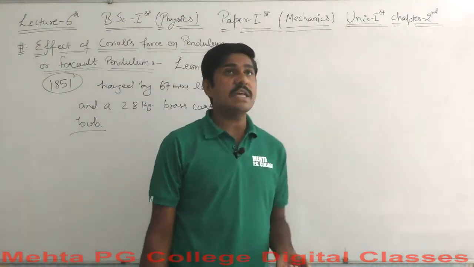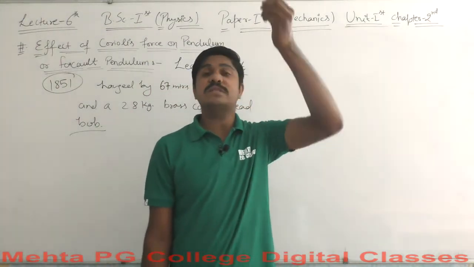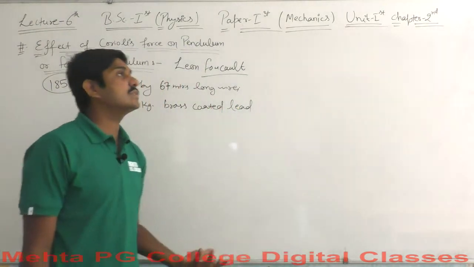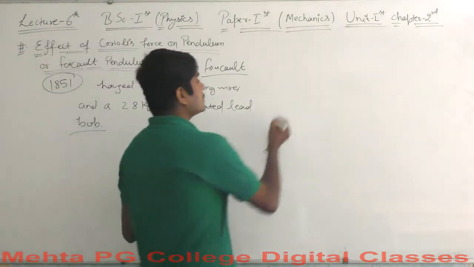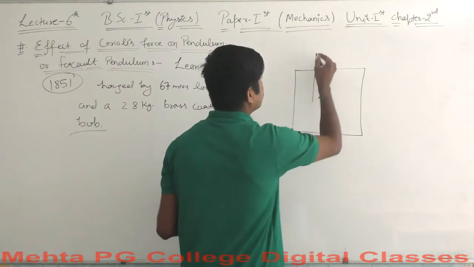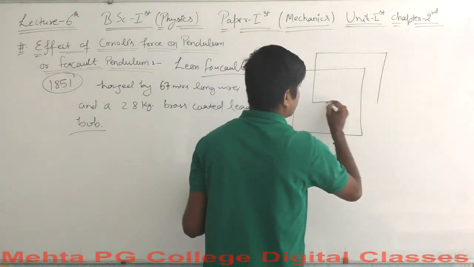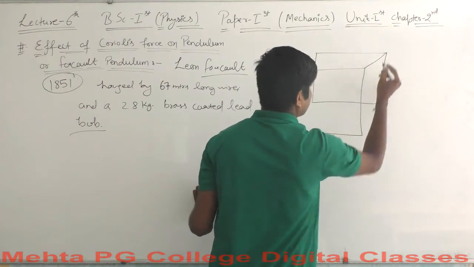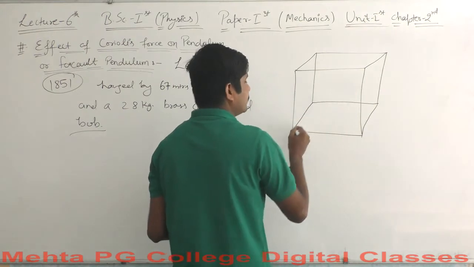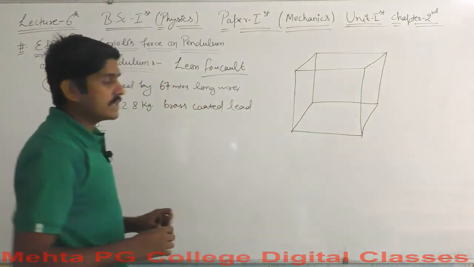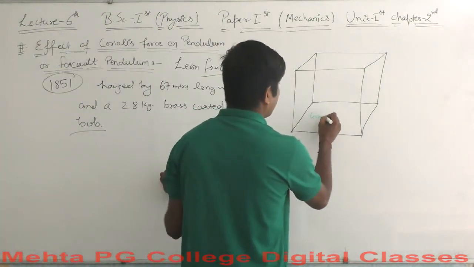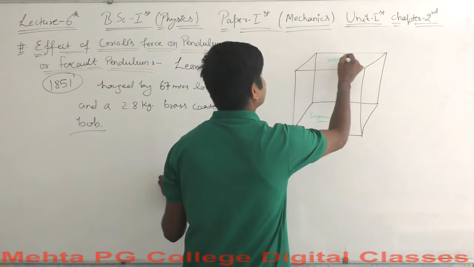You can imagine something hanging about 67 meters in actual practice. Let's say this is our room, a box, and this is the ground and this is the roof.